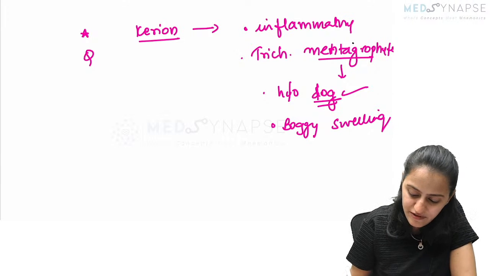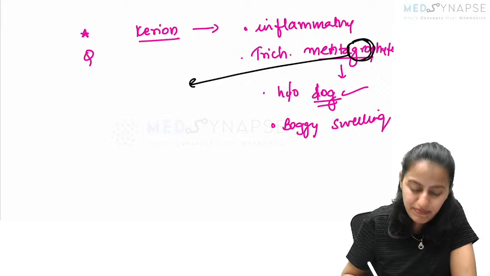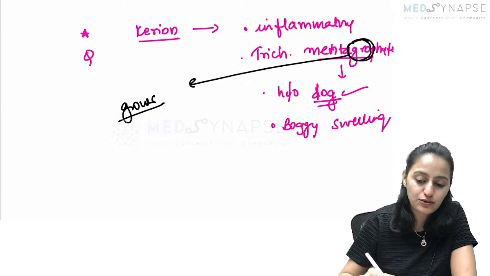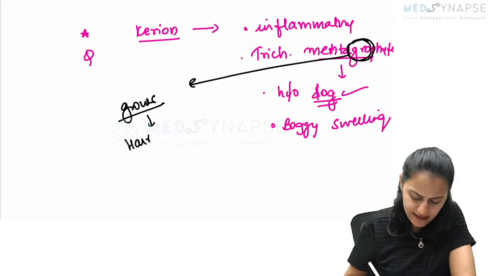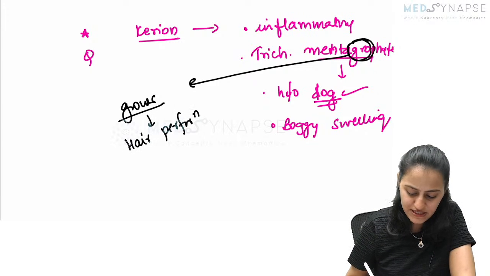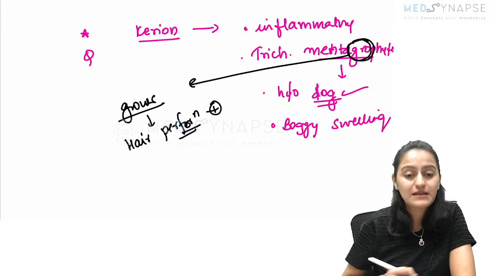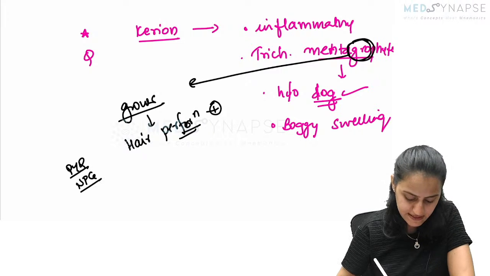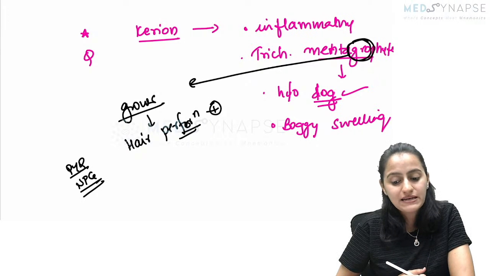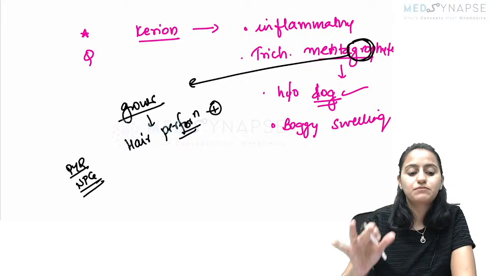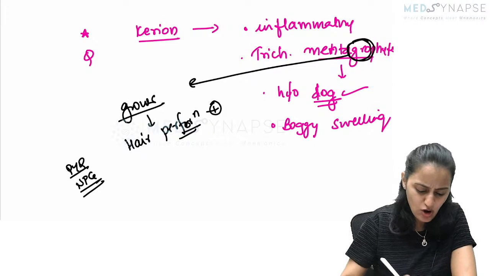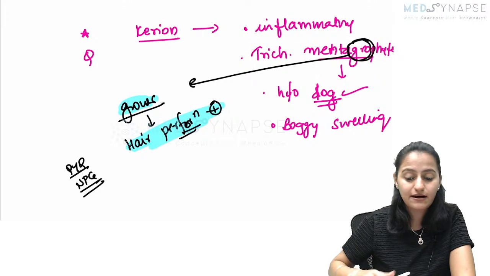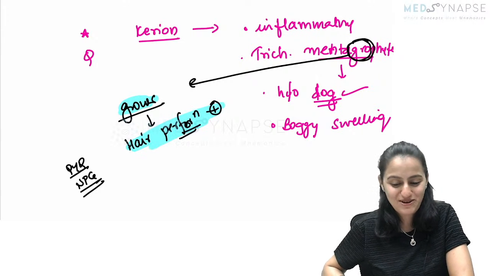And remember one of the recent NEET PG exam questions: mentagrophytes goes and grows inside the hair. So remember, it is hair perforation test positive. This was asked in one of the recent NEET PG exams also. So mentagrophytes is your hair perforation test positive. All these, whatever I've told you, are the important PYQs, right? So remember, mentagrophytes shows the hair perforation positive.